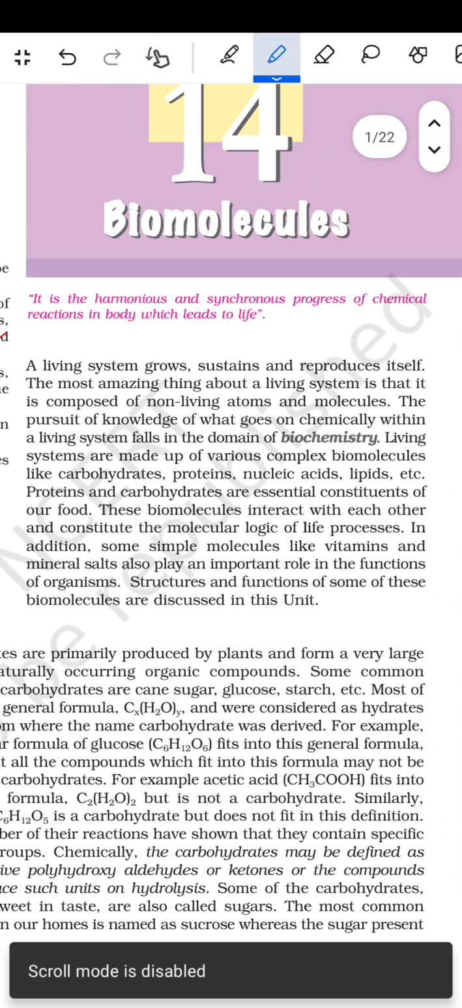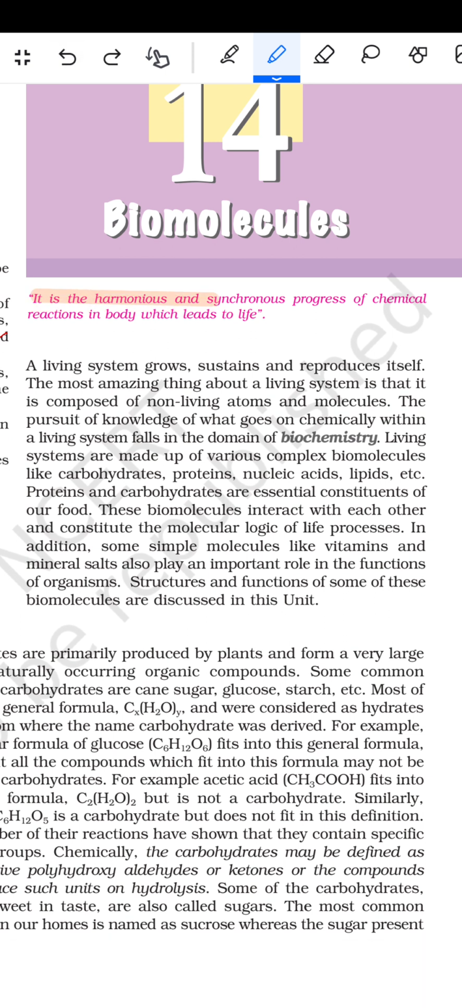It is the harmonious and the synchronous process of the chemical reaction in the body which leads to the life. A living system grows, sustains, and reproduces itself. The most amazing thing about a living system is that it is composed of the non-living atoms and the molecules. The pursuit of the knowledge of what goes on chemically within the living system falls in the domain of the biochemistry. Living systems are made up of various complex biomolecules like carbohydrates, proteins, nucleic acid, lipids, etc.